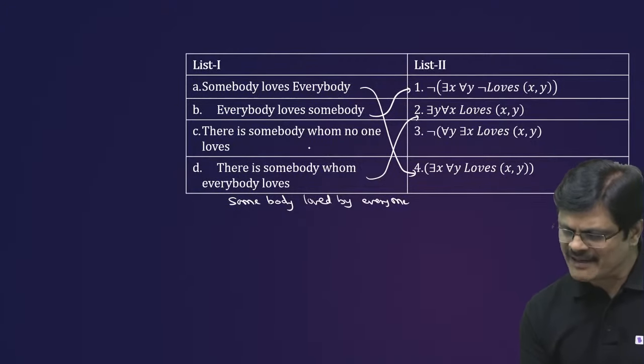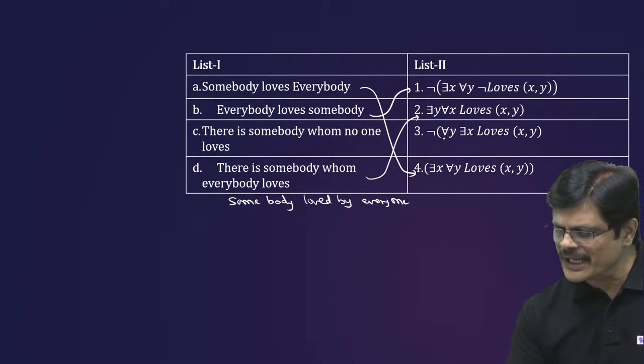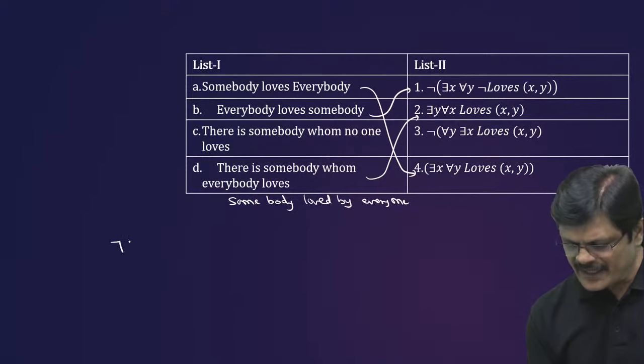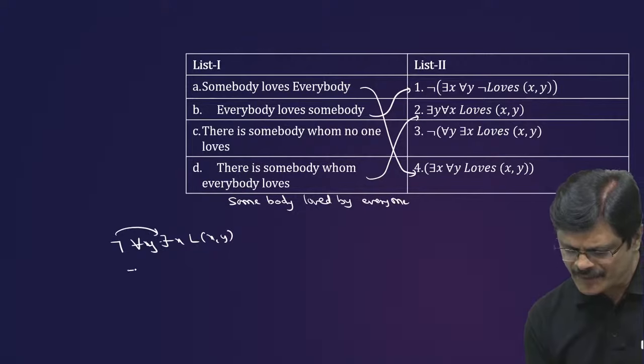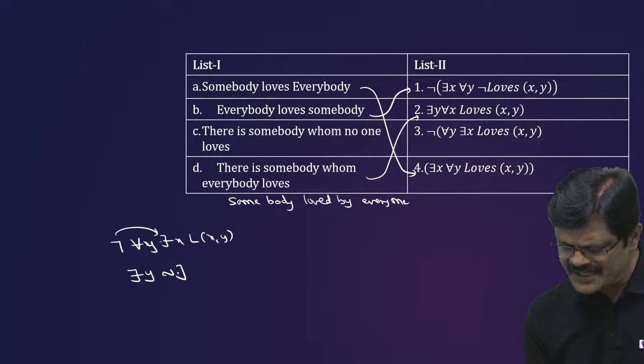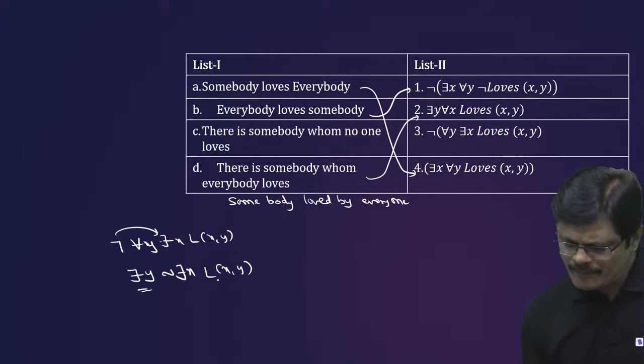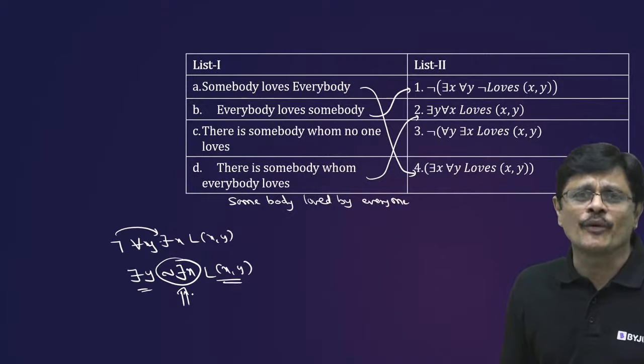And the last one, there is someone whom no one loves. When you take the negation in 3, the negation of for all y, there is an x, L of xy, you get there is a y, negation of there is an x, L of xy. So somebody whom no one loves. See, the negation of there exists x is no one.